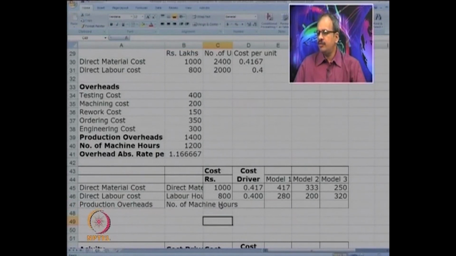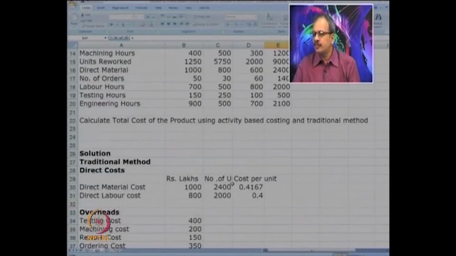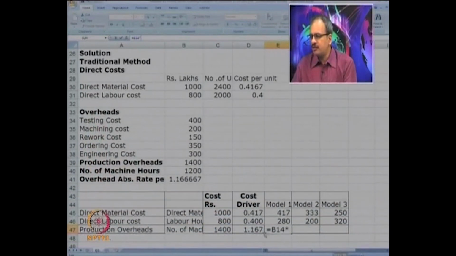and we know that the total cost is 1400. It will be absorbed using the machine hour rate, which is 1.167. Now for each of the models, we will look at the number of machine hours and multiply by the rate per machine hour, which is 1.167.